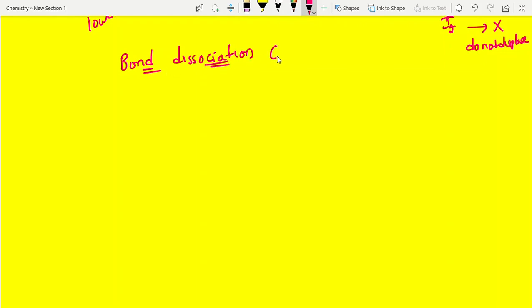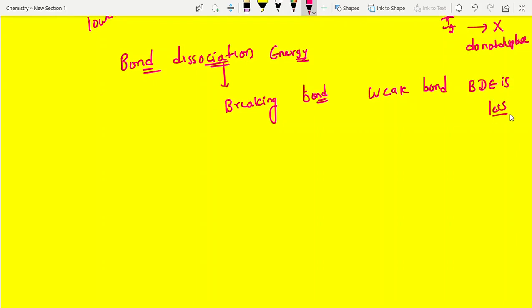Bond dissociation energy. See, we are breaking. Dissociation is nothing but what, students? Yes, we are breaking the bond. Clear? So when bond breaking is easy, it is a weak bond, right? Weak bond means BDE is less. If it is a strong bond, students, what happens? BDE is more. Chemically inert, nitrogen, what is the reason? Bond dissociation energy is high, at room temperature. That's it. Clear? Now come back to this one.